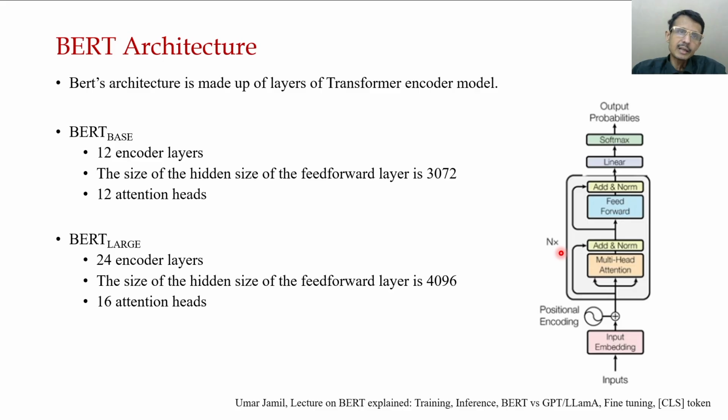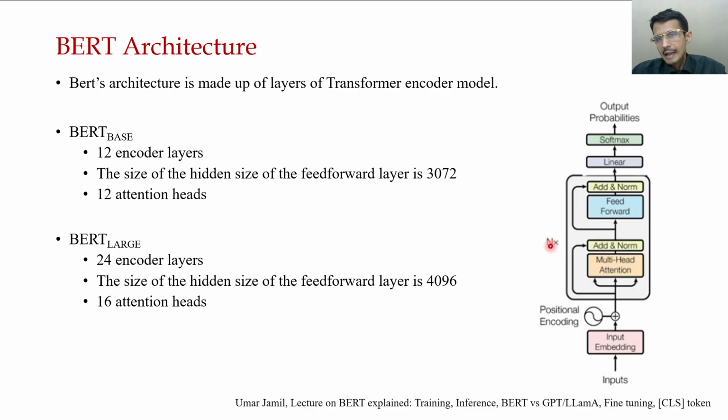Now when we see the architecture of BERT, you can see that it basically uses the encoder part of the transformer model. There are inputs, then the input encoding, and the positional encoding is added to the input encoding. Then it comes to the actual encoder part, which consists of multi-head attention and add and normalization, then feed forward, and again a residual connection.